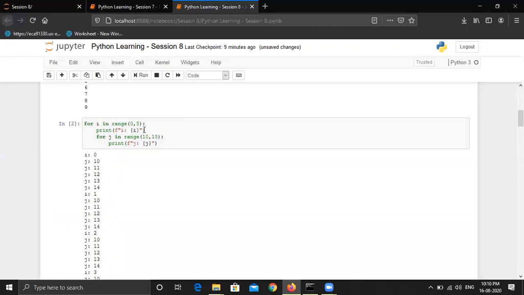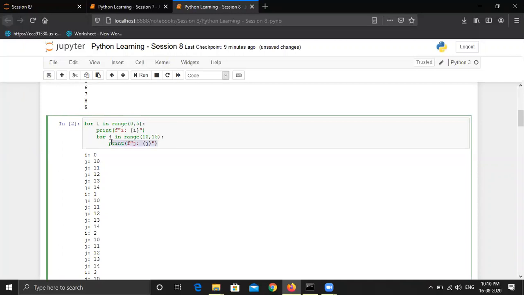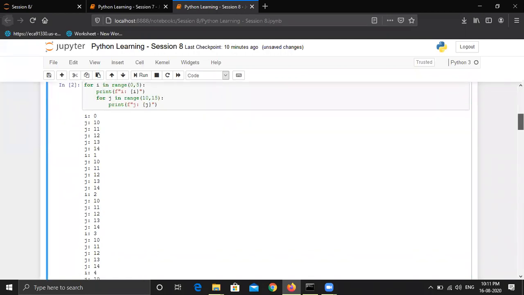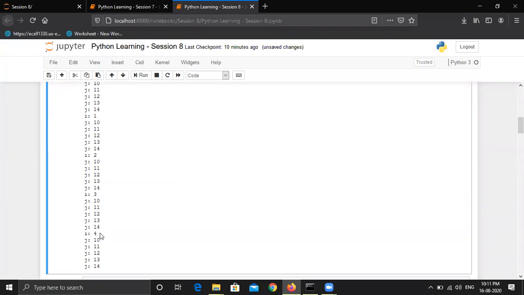As you can see, the first iteration of i, the i value is 0. And then inside this iteration, we are running one more for loop which will run 5 times. So from 10 to 14, it is running j 10, j 11, 12, 13, and 14. And then it came to the outer loop and the value of i is incremented to 1. Then 1 is printed here, i colon 1. And again 5 values of j are written here. Similarly for i equal to 2, 5 values of j are printed. Similarly for 3 and 4. So this is the idea behind nested loops.